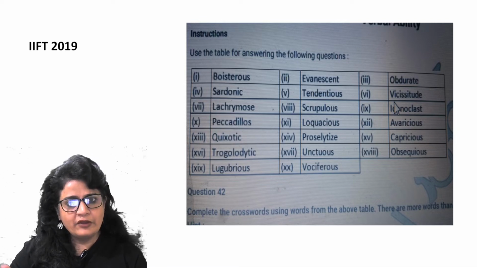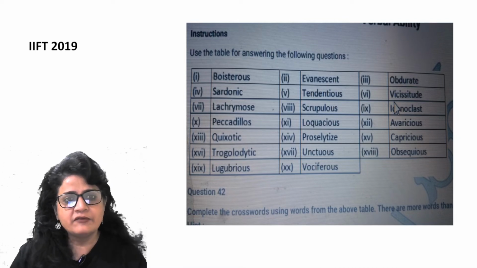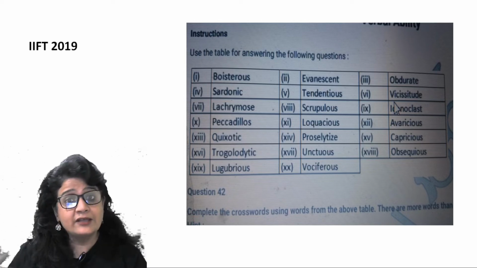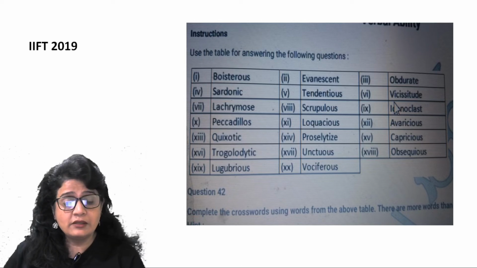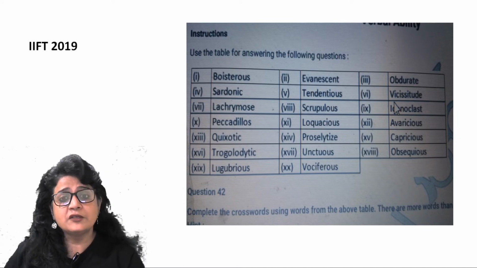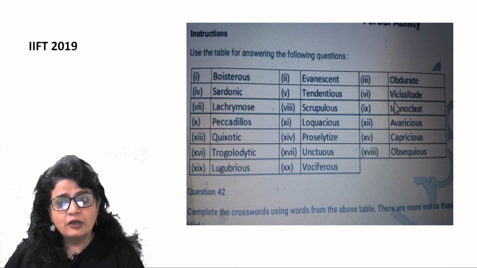Where we are given a table, we are given hints, clues, and on the basis of that, we have to fill the words on the table. So that was given by IIFT last year. Quite a difficult and challenging set of questions. Nonetheless, those of you who did have authority on vocabulary could solve this question, because on this table only there were as many as 5 questions. Alright, now look at this table.